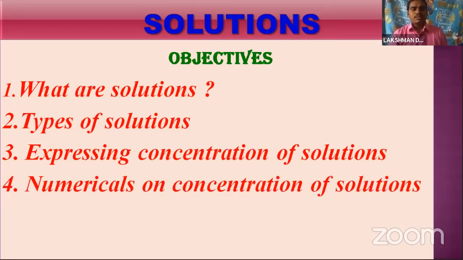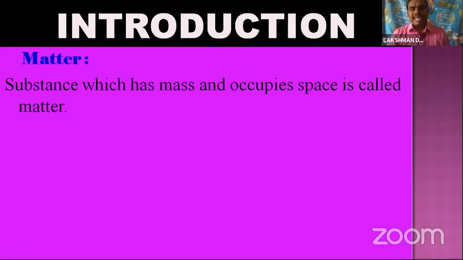Okay, so before the discussion of solutions, we already learned in class 9th what matter is and the types of matter. The introduction is the first one, matter. So what is matter? The substance which has mass and occupies space is called matter. So in this world, anything is matter.